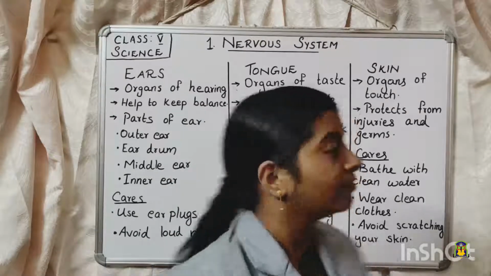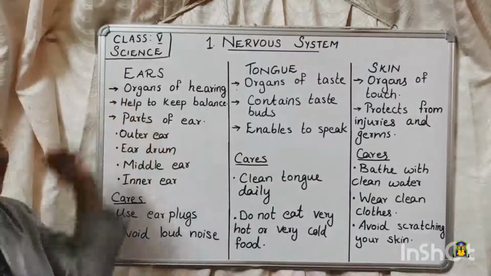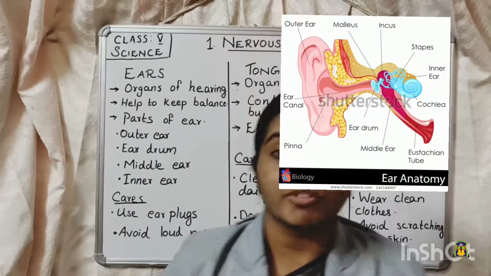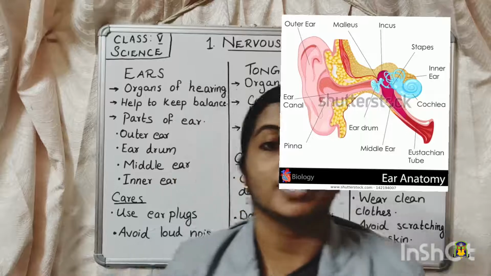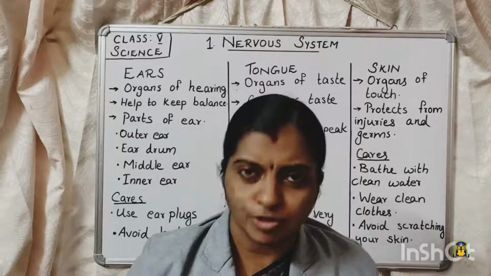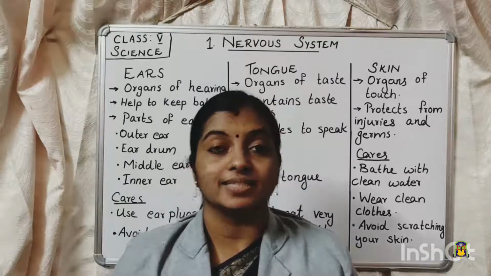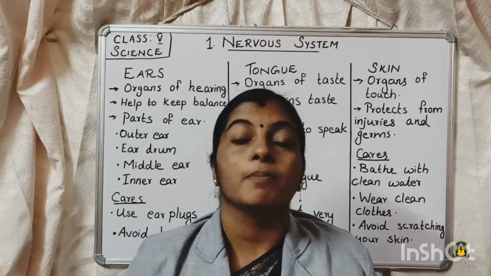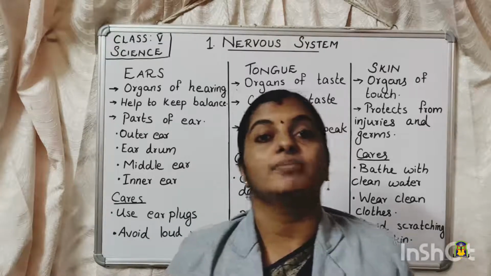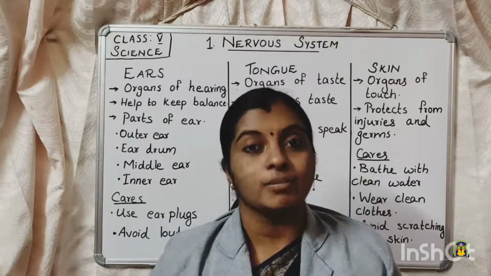Okay, so first we are going to discuss ears. What are ears? Ears are the organs of hearing. They are the organs which help us to hear. There is another important function for ears. Do you know that? Yes, it is the ears which help us to maintain the balance of the body. The ears play an important role in maintaining the body balance.